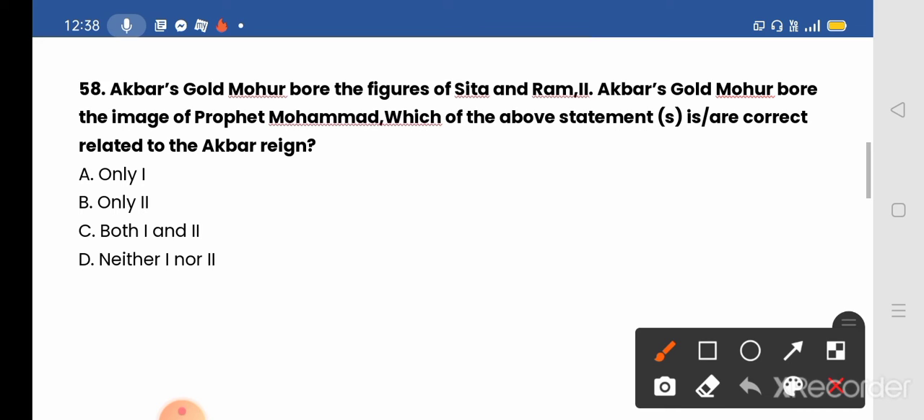The Ram Siya coin was issued by Mughal Emperor Akbar. It has the image of Ram and Sita on one side with the words Ram and Siya written above in Devanagari script. Ram is shown holding a bow and arrow while Sita has a lotus in both her hands. Okay, so the correct answer will be only one.